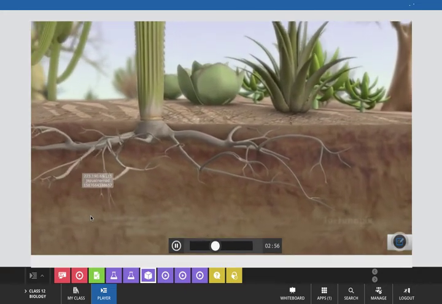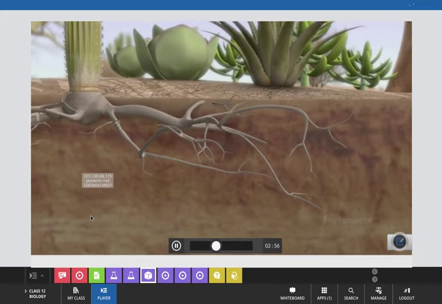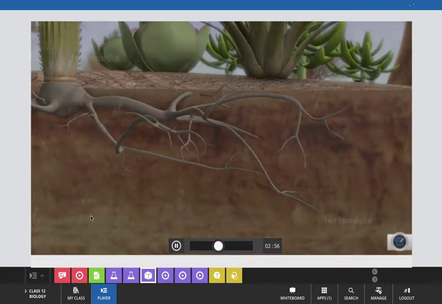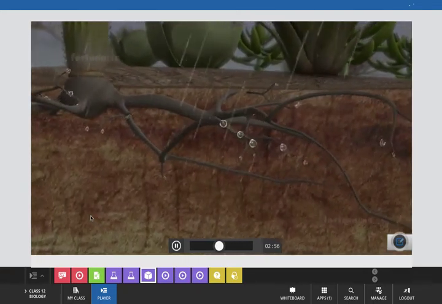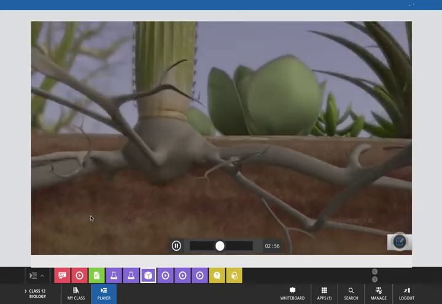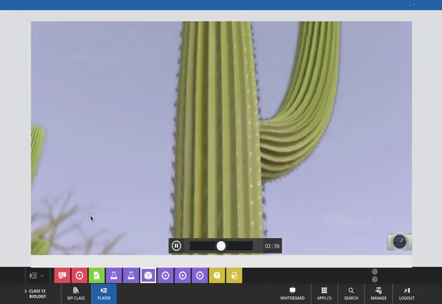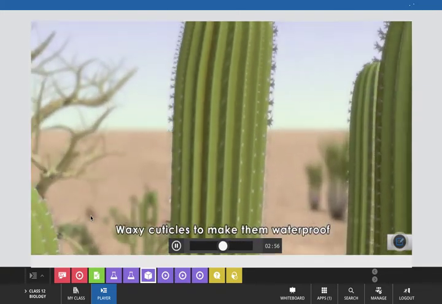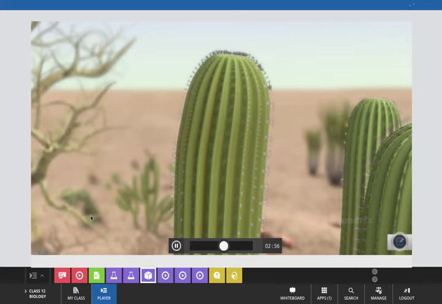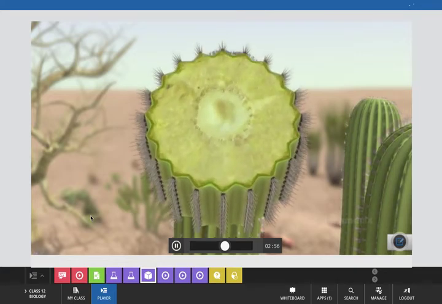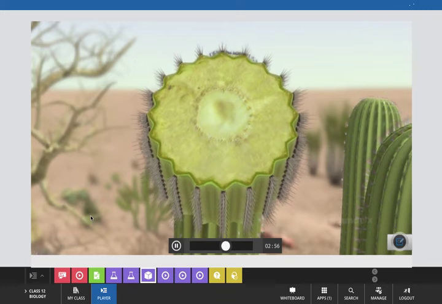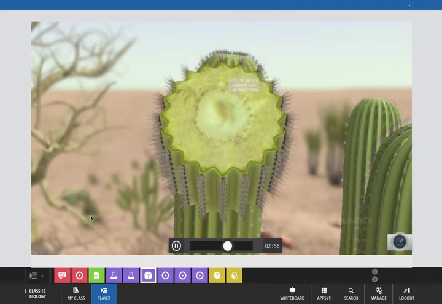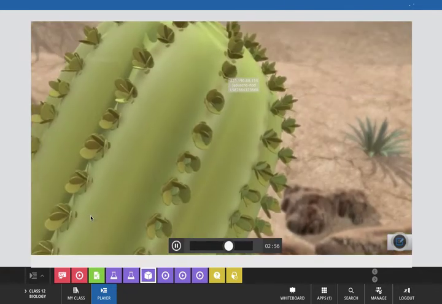Succulents have shallow root systems which can extend horizontally but rarely go deep. The saguaro cactus has roots only 2.5 cm under the ground, so it can soak up the rain or dew before it evaporates. To prevent water evaporating, the stems and leaves have waxy cuticles to make them waterproof. The saguaro also has a spongy inside layer so it can hold water. It has a stretchy skin that is able to expand so it can hold more water if available.